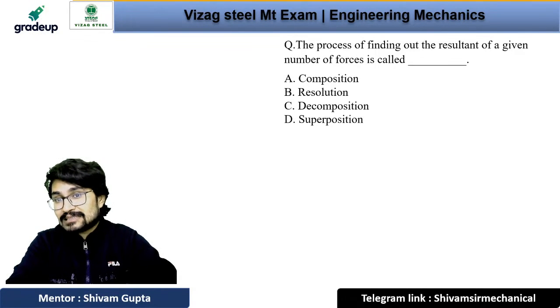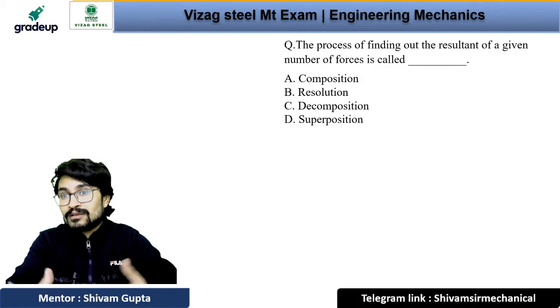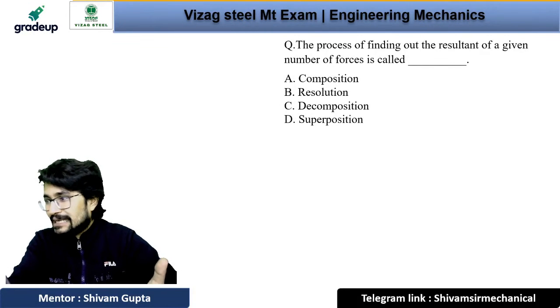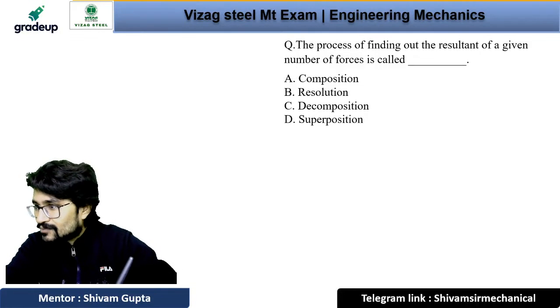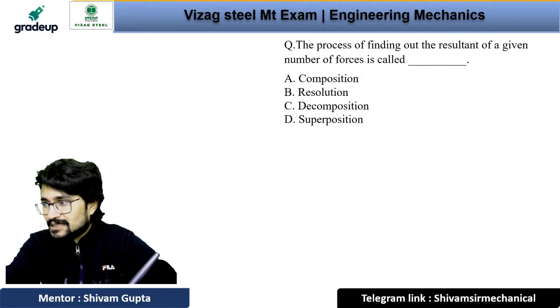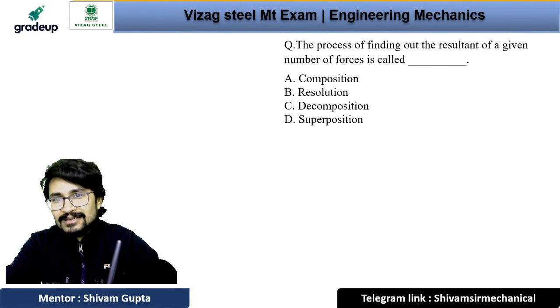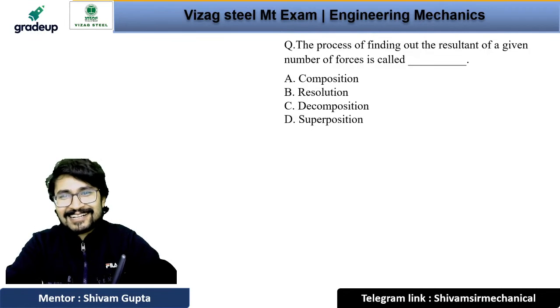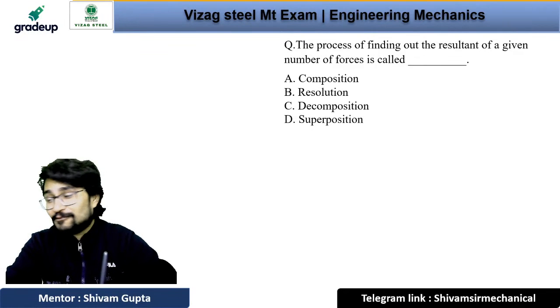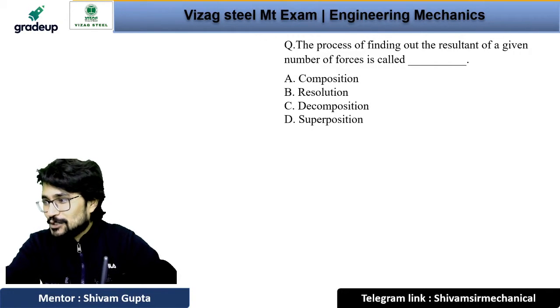See, it is asking about the resultant of the forces. Yes, Vishal, very good. Now give me the answer. Option number A, composition. Option number B, resolution.